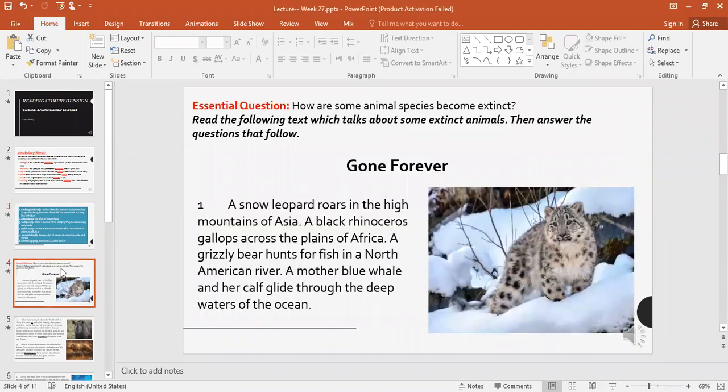Which is gone forever. And let's check what the text is about. Essential question: how do some animal species become extinct? We said this at the beginning of the lecture. We explained this already, and I asked you. You said, of course, hunting or poaching to benefit from these animals' organs.